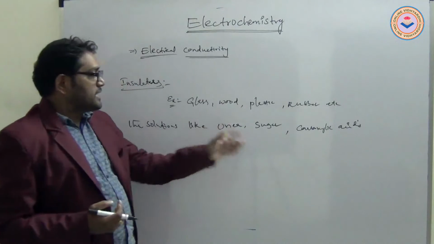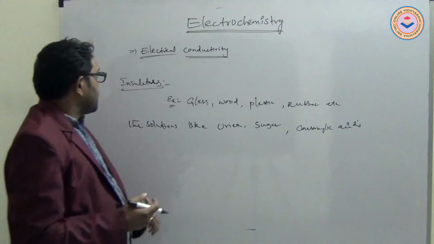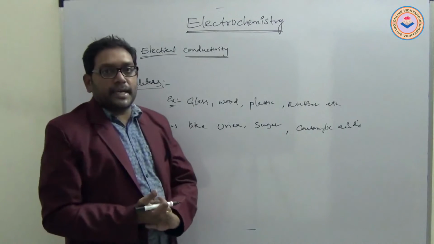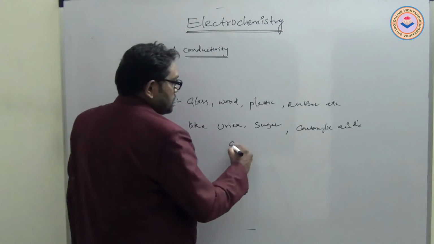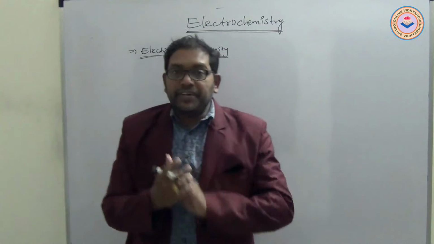These also act as insulators, which do not allow current. Even glucose solution also.